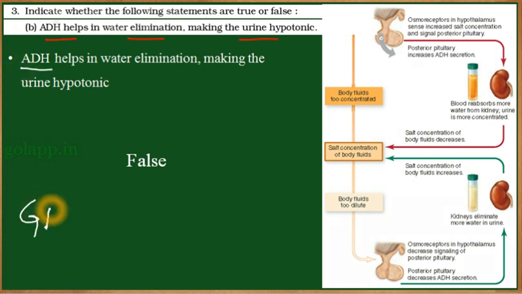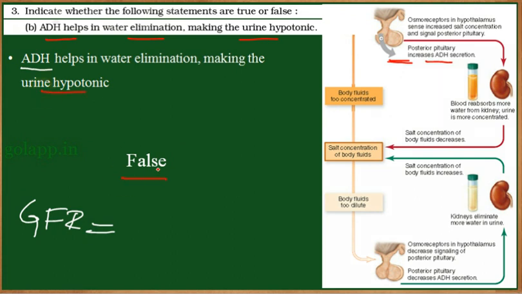Suppose the GFR volume decreases, the antidiuretic hormone will be released by the pituitary gland. As the ADH concentration increases, the water from the primary urine will be reabsorbed, and hence the urine will become hypertonic.